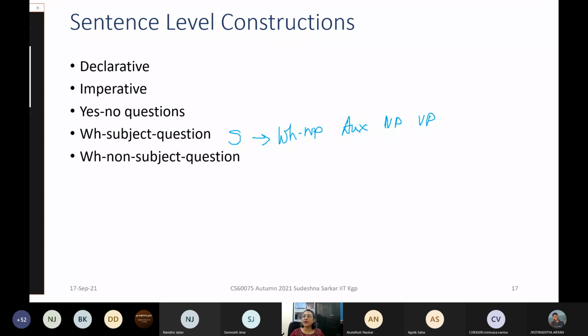For WH non-subject question, what do we have? S goes to WH, then a verb phrase.